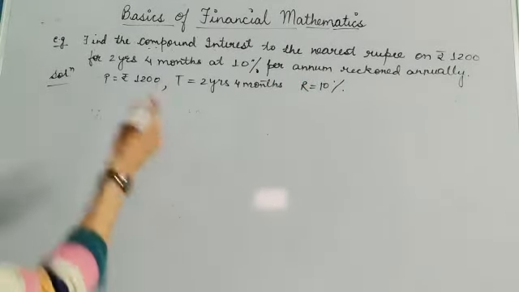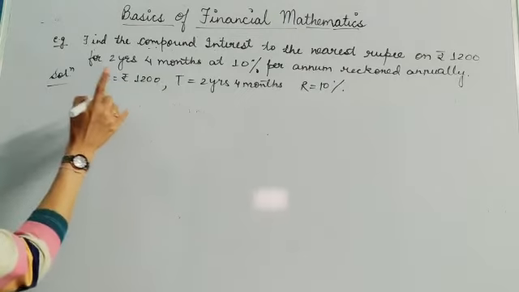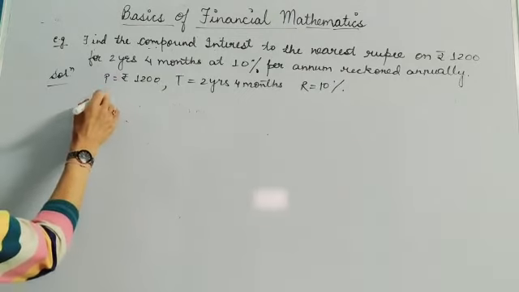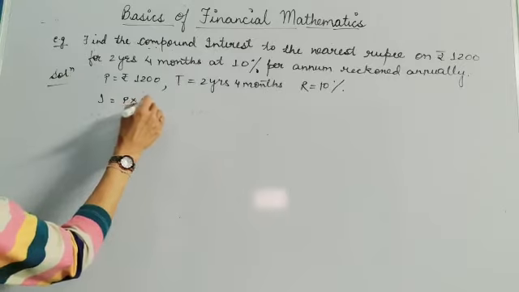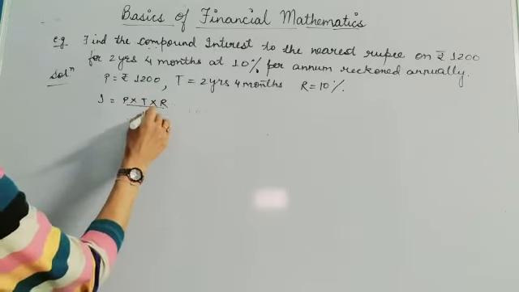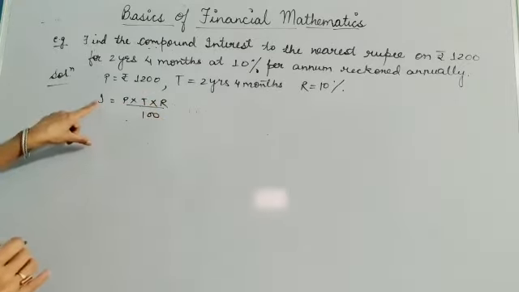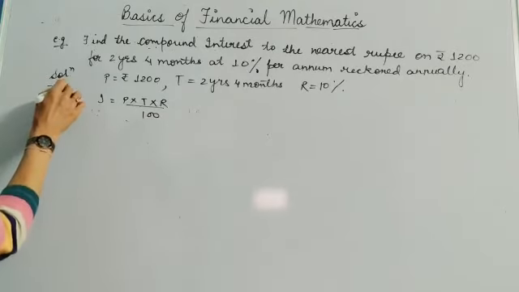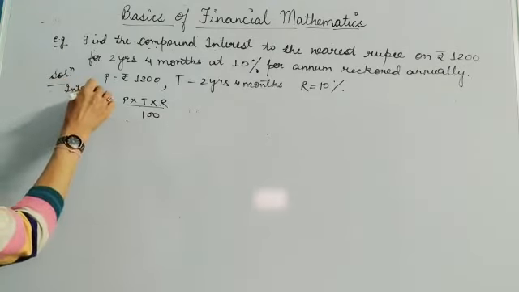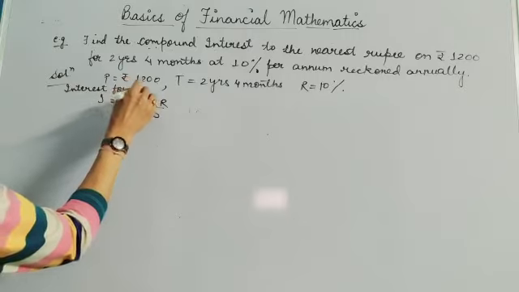Now as I told you, for this I will be applying the same formula of simple interest equal to P into T into R by 100. But I am calculating here interest for the first year.